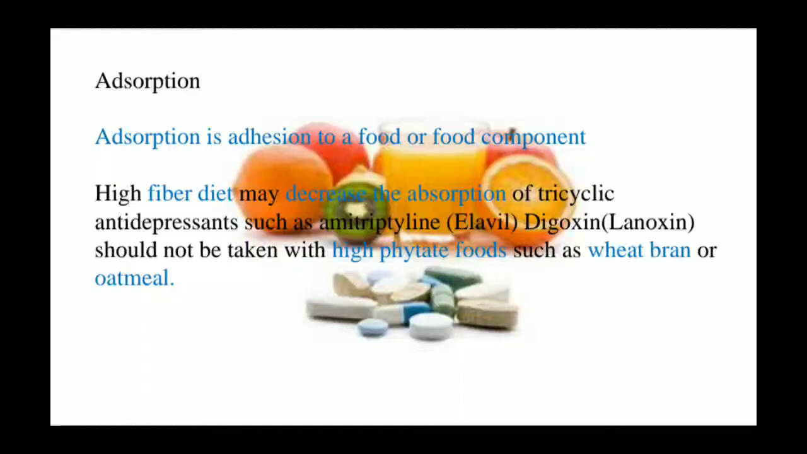Absorption is also affected by addition of food or food components. A high fiber diet has the capacity to decrease the absorption of tricyclic antidepressants. It should not be taken with high fiber foods like wheat bran and oatmeal, because if we take the antidepressant with this type of food, then the absorption will be more and we can get some adverse effect.